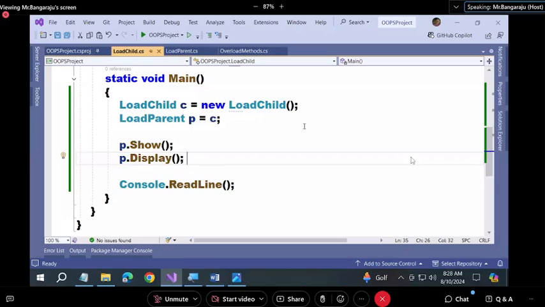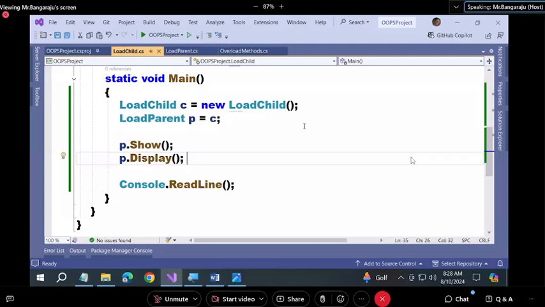But overridden members can be called. Understood me or not? What cannot be called? Pure child class members. What can be called? Overridden members can be called. That is the important thing to remember.